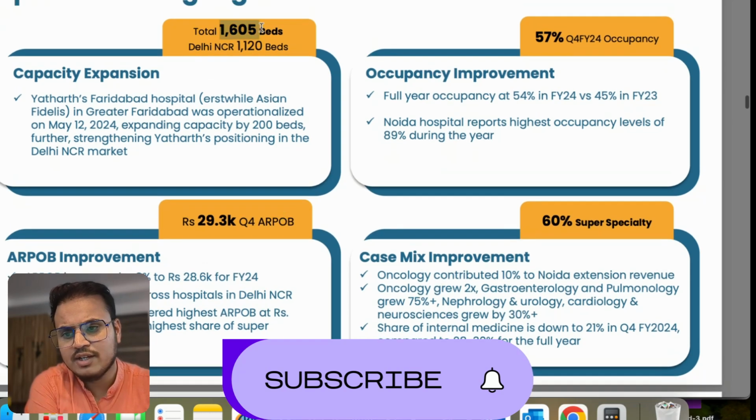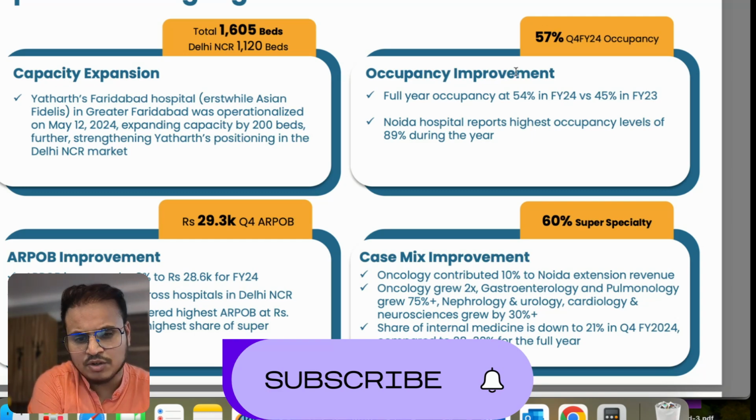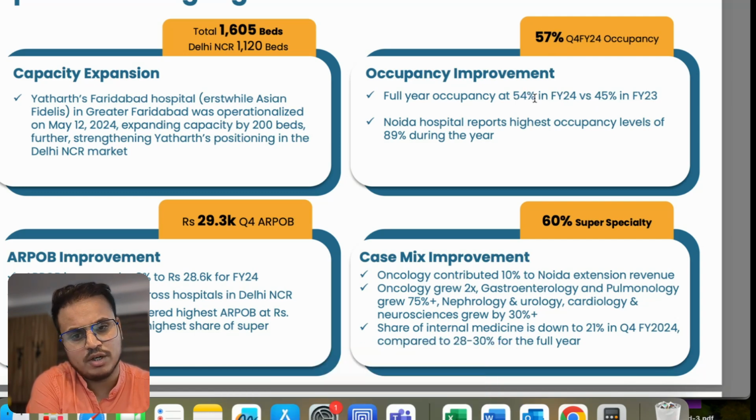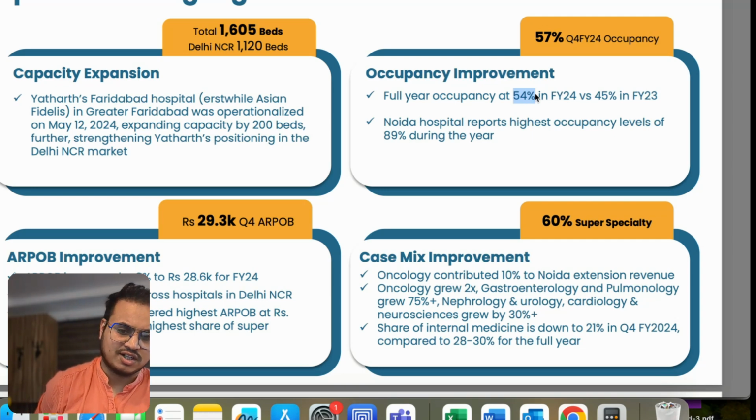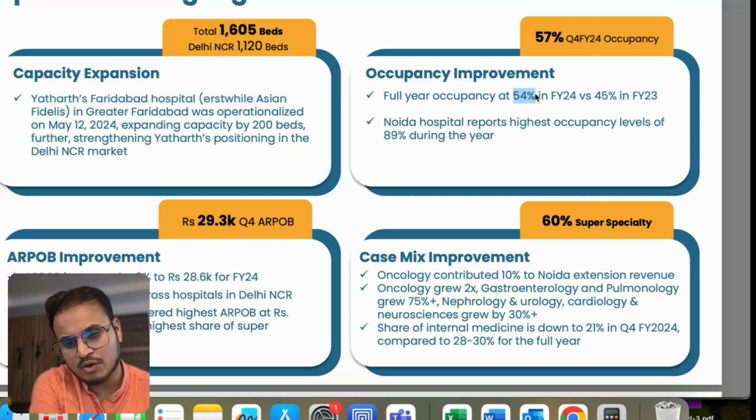So they have a total of 605 beds right now, and the plan is to acquire two more hospitals in the coming 2 years. They are targeting to increase the number of beds to almost 2000. They have five hospitals right now, I think five or six, so they want to add two more. Occupancy right now is 54% net in FY24 compared to 45% in FY23. This is lower because some of the hospitals, like the one they have recently acquired, have not started occupancy. They started in May, so that is not part of the report. And one more they acquired in Jhansi or Orchha, some region. That has 23% occupancy, which is ramping up now.